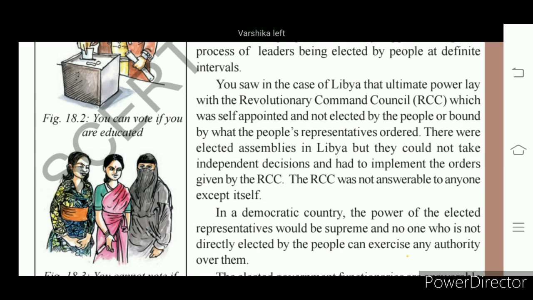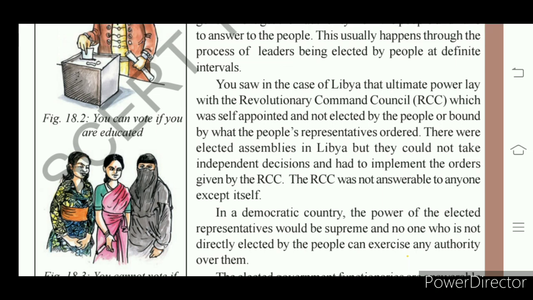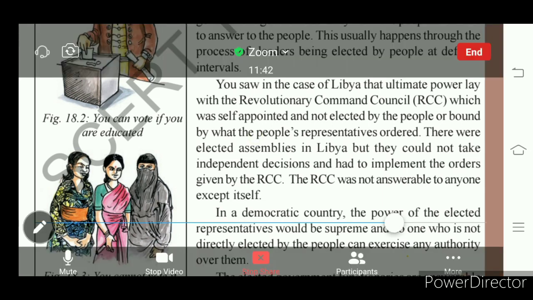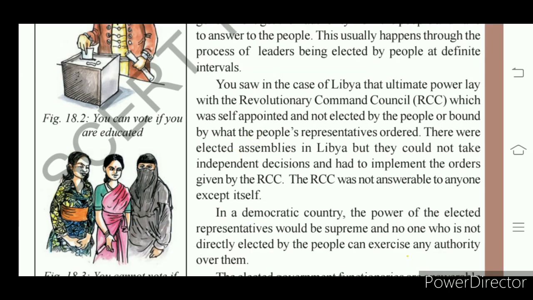As they were not elected by people, they did not have the responsibility to answer the people. There were elected assemblies also in Libya, that is, people's councils. But the people's council did not take decisions on its own. It implemented the decisions and orders given by the RCC, which was not answerable to anyone. Such a rule was set up there. So people raised a revolution for democracy instead.